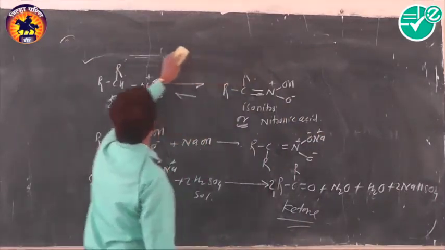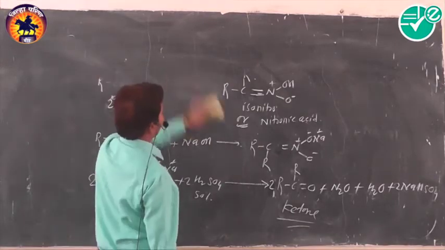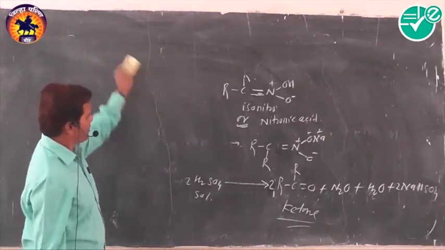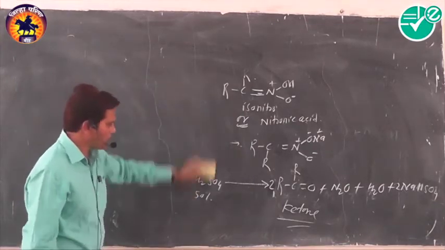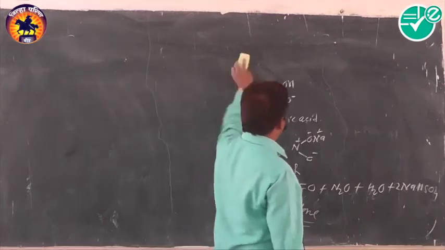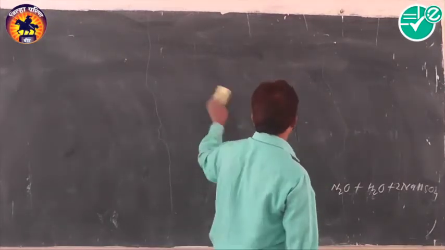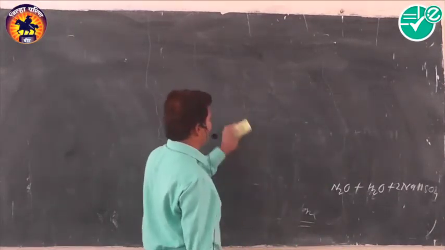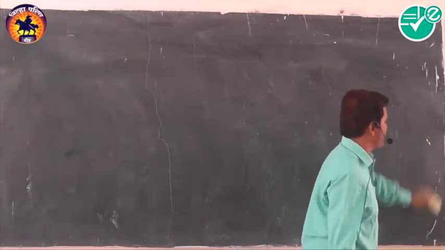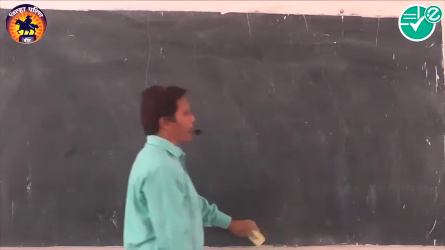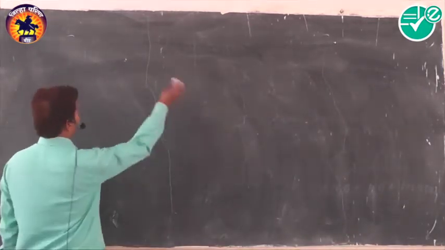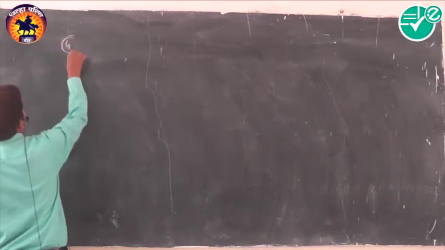Now the number fourth one. It is an important question from the CET point of view, because sometimes the question is likely to ask what the sodium salt of primary nitroalkane will produce, or which of the following compounds will produce ketone on hydrolysis. Such types of questions are likely to be asked in entrance exams. Then number fourth one, halogenation.